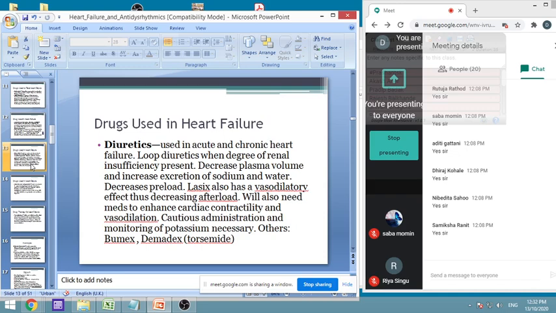Is it possible that for the same problem we use one type of agonist and one type of antagonist? Can it be possible? Yes, it is possible, but mind well, here the disease may be the same, but the conditions are different, the staging is different. For the first or second stage we can give beta blockers, but if it goes to the third or fourth stage, and the pumping is too little, to improve the pumping we have to go for inotropic agents. I hope this is clear. Try to understand, this is very important, and it will help you understand in a better way.